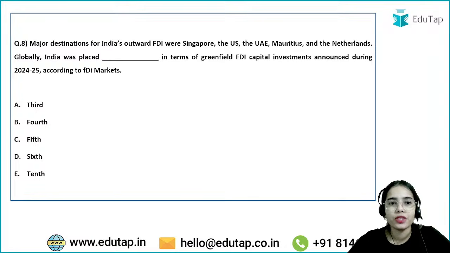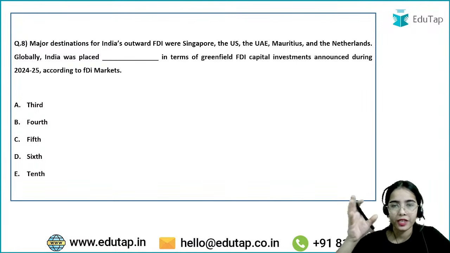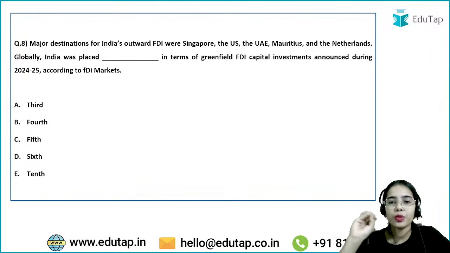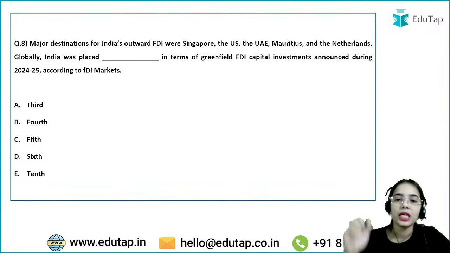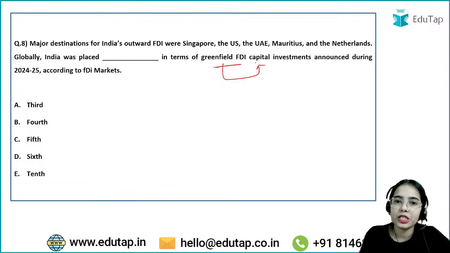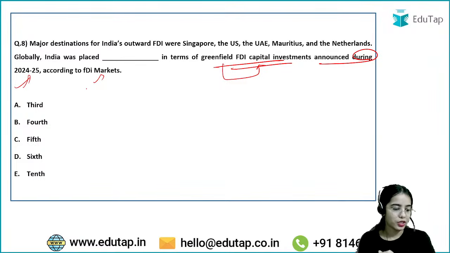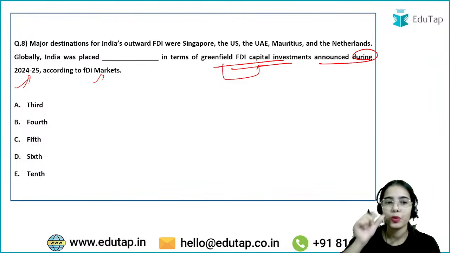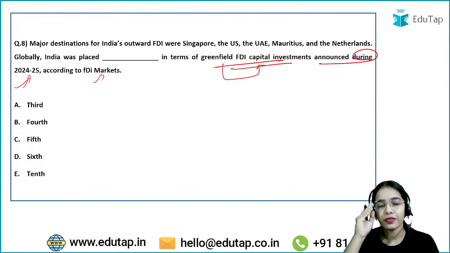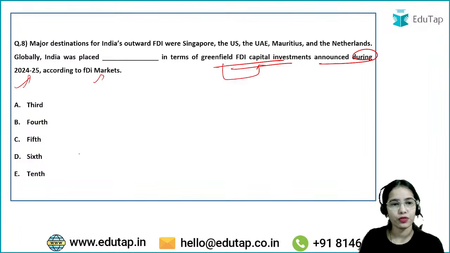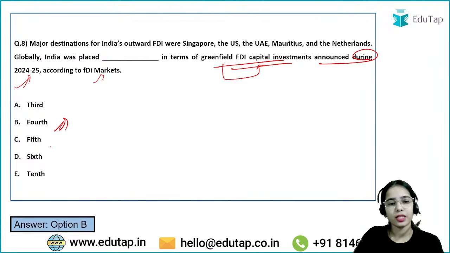Major destinations for India's outward FDI: we are making foreign direct investment in other countries, majorly in Singapore, US, UAE, Mauritius and Netherlands. Globally, what position was India placed at in terms of greenfield FDI capital investments, that means new FDI capital investments announced during 2024-25 as per FDI Markets? Try to answer this question. What was the position of India in terms of greenfield FDI capital investment? It was 4th. Very good. So the answer here is B.